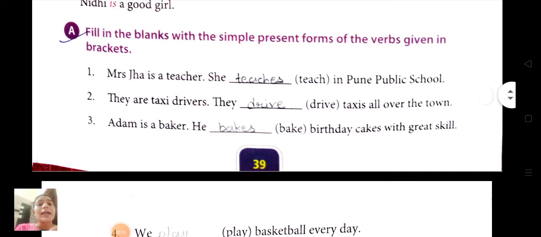Now third one. Adam is a baker. He dash, bake in the bracket, birthday cakes with great skill. So what will come? When the subject is he, we have to use verb root plus s, es or ies. So what will come? Bakes. Okay. We have to add s to the verb. Okay. Adam is a baker. He bakes birthday cakes with great skill.